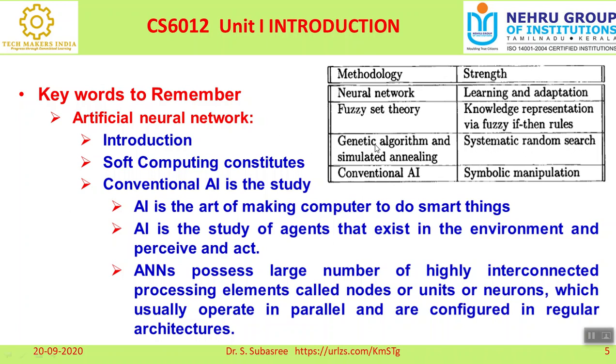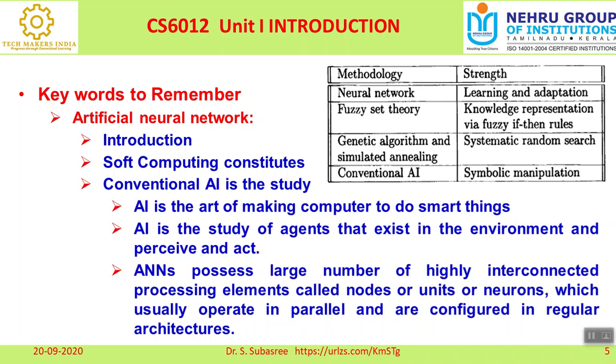The third one is genetic algorithm and simulated annealing. This is also called genetic algorithm, and the methodology is called simulated annealing. Here we use a systematic random search, so we do the searching process in a randomized manner. That is the reason I told you soft computing does not focus on the accuracy of the output; it tries to improvise the output. I cannot say that my system will give you 100% result, so we use some searching technique or different methodology.